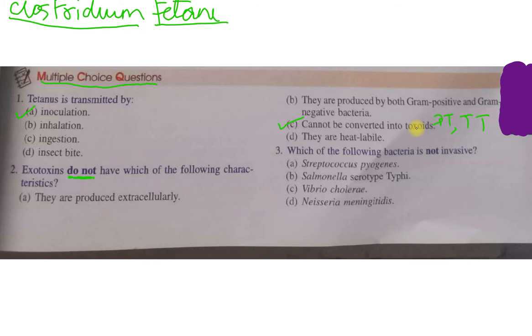Moving to the next question, the question number 3. Which of the following bacteria is not invasive? A. Streptococcus pyogenes. B. Salmonella serotype typhi. C. Vibrio cholerae. D. Neisseria meningitis. The correct answer is the option B. Salmonella serotype typhi, which causes the typhoid fever. And typhoid fever is because of the toxemia, the production of the toxin in the blood.